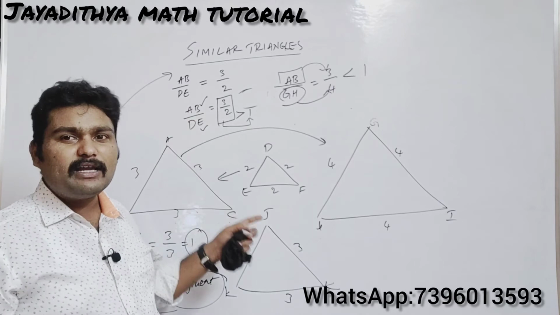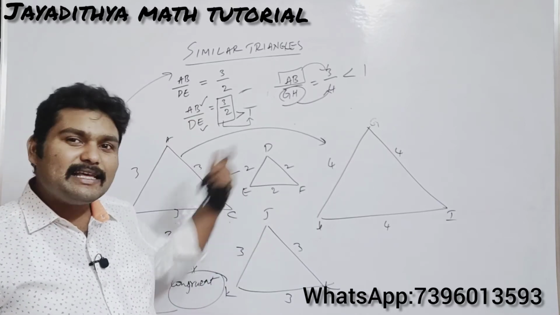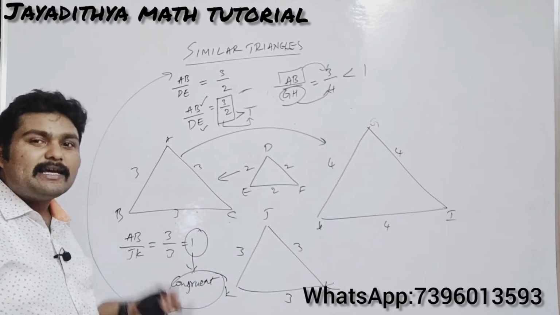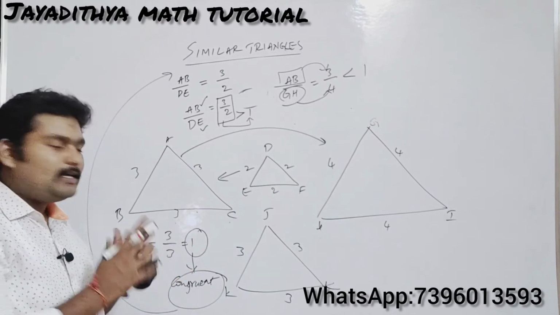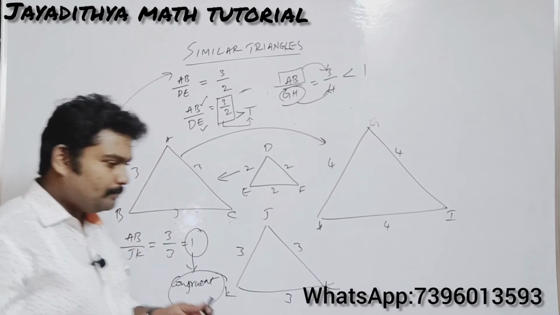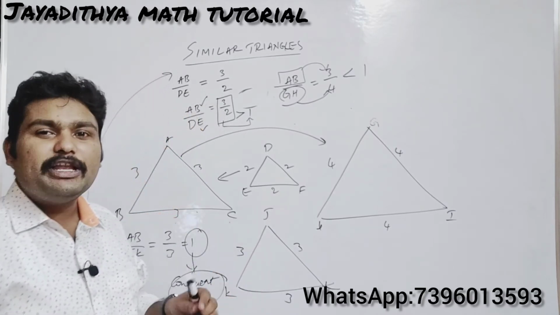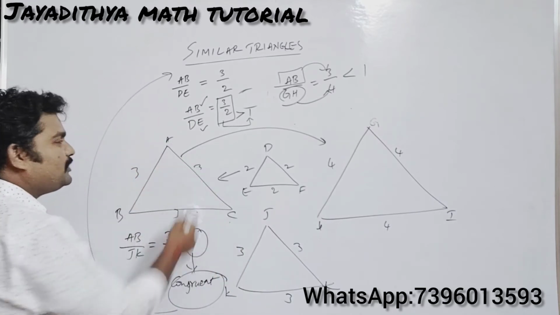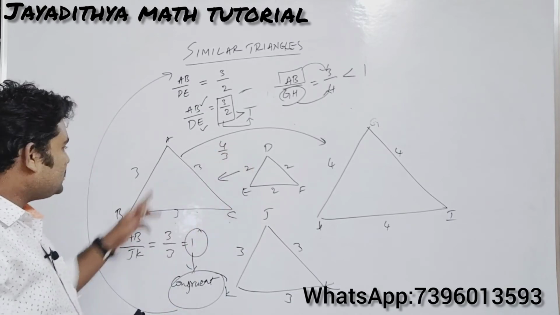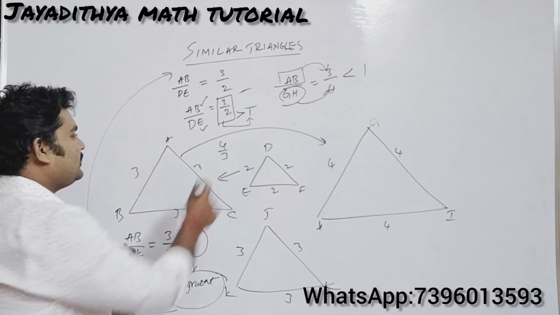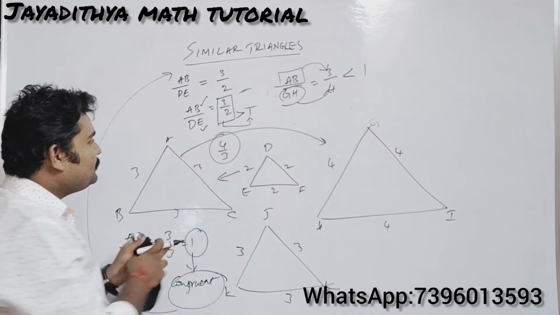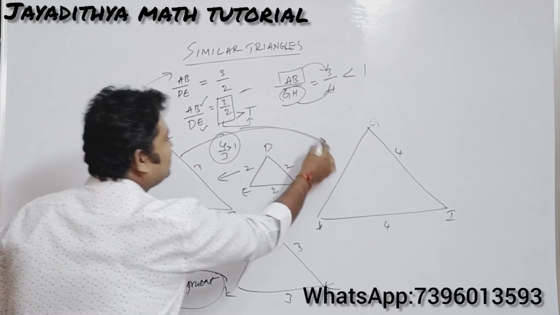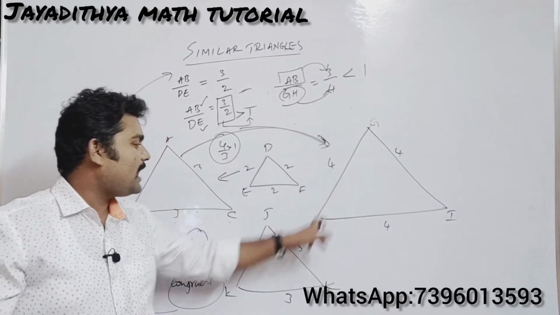If the scale factor is greater than 1, you will get an enlarged figure. If the scale factor is less than 1, you will get a diminished or reduced figure. And if the scale factor is equal to 1, you will get a congruent figure. Clear? Always keep this in mind, because you will be using the scale factor when you are constructing similar triangles. For example, construct a triangle similar to triangle ABC with the scale factor 4 by 3. Here 4 by 3 is greater than 1, so you should get an enlarged figure. If you draw a similar figure, then you will get the triangle GHI.